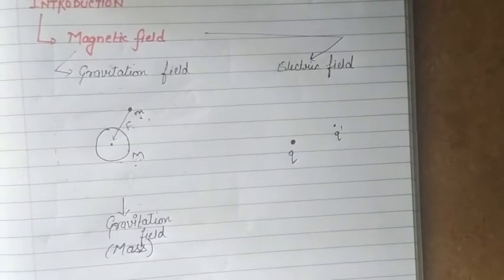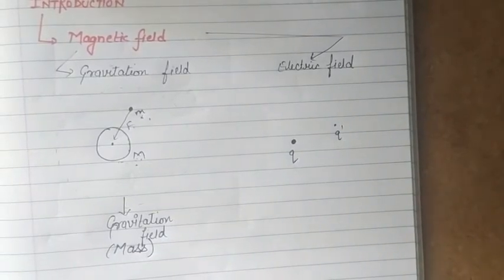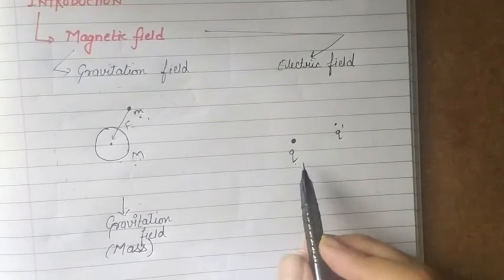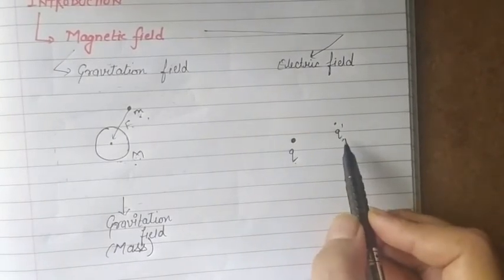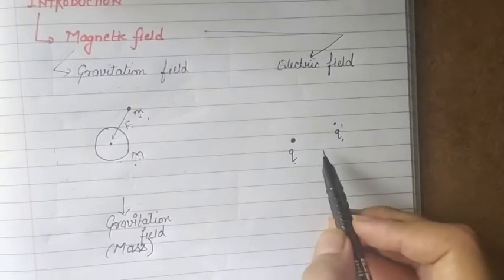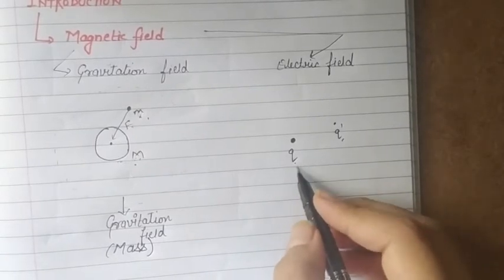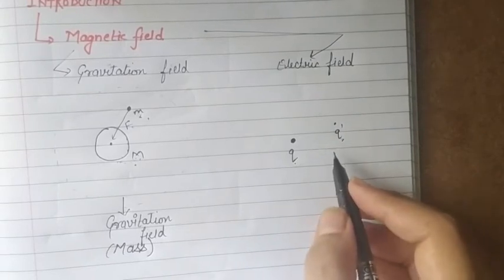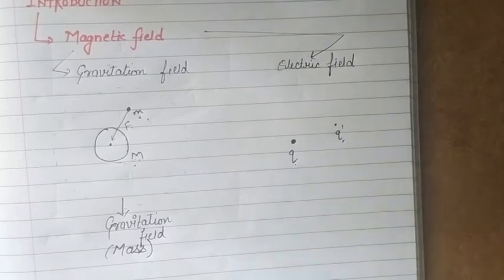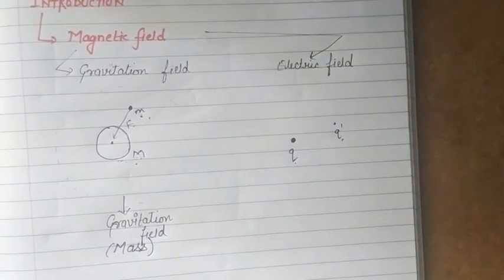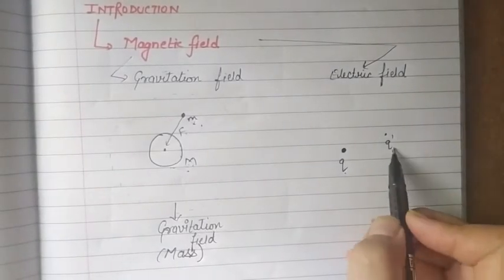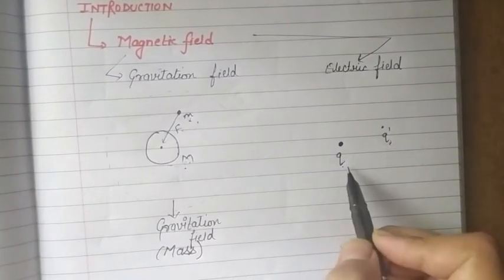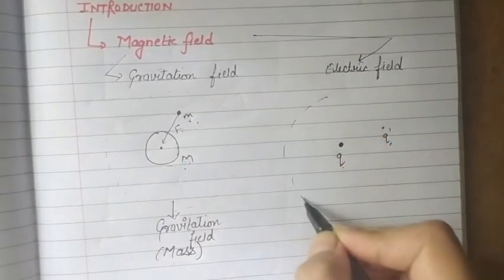any charge Q dash near to this charge Q, then within a certain region the charge Q exerts some force on Q dash. Now this force can be attractive or repulsive depending on the nature of the charges Q and Q dash. If these are similar or like charges, then they get repelled. If these are opposite charges, then they get attracted. But this whole process only occurs if this charge Q dash is placed near to the charge Q, or there exists a region.